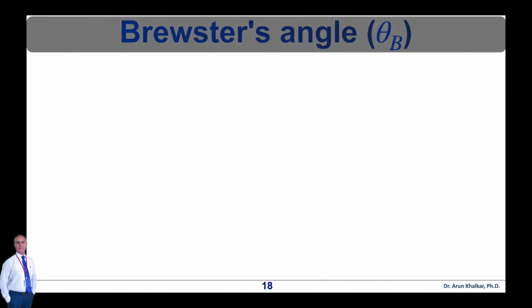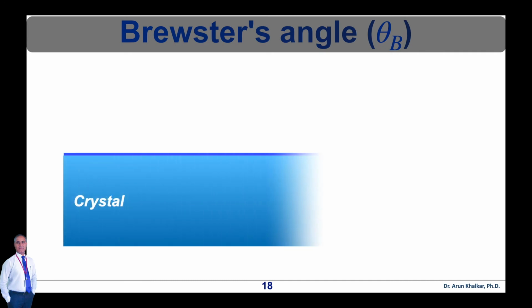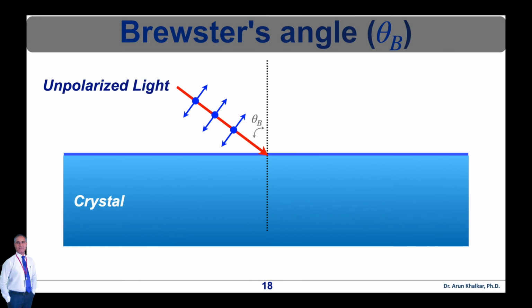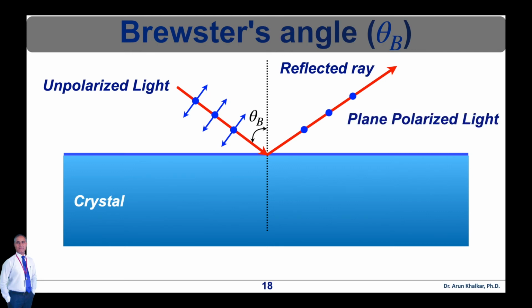Now let's discuss about Brewster's angle, which is represented by the notation theta subscript capital B. Brewster's angle, also known as polarization angle, is an angle of incidence at which light with a particular polarization is perfectly transmitted through a transparent dielectric surface with no reflection. When unpolarized light is incident at this angle, the light that is reflected from the surface is therefore perfectly polarized. This special angle of incidence is named after the Scottish physicist Sir David Brewster.